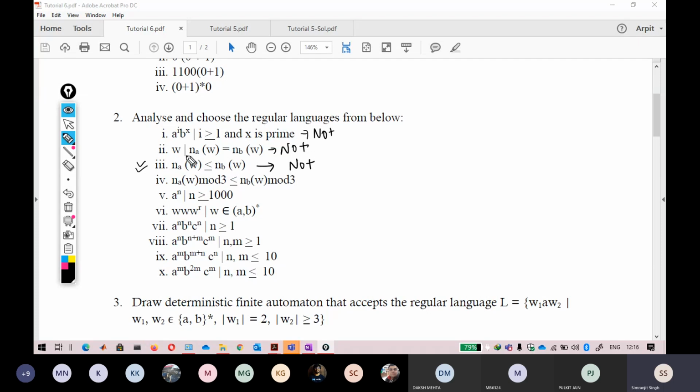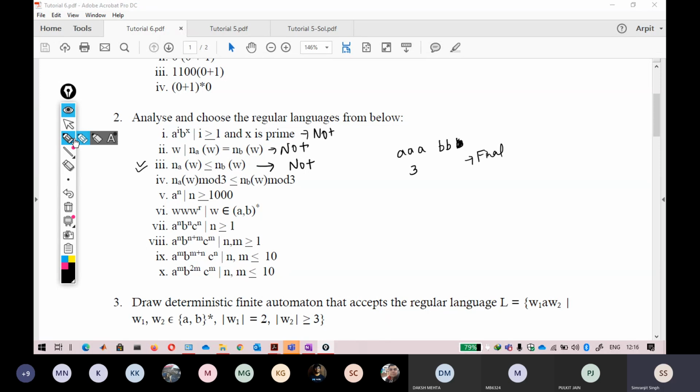That is again based on the same thing, because you have to remember the number of A's, that the number of A's should be less. Suppose the A's are less than the B's. I have to remember that I have seen three A's, so I can compare it with the B's. If there are two B's only, then I will go to the final state. If it is not possible, then I cannot go to the final state.